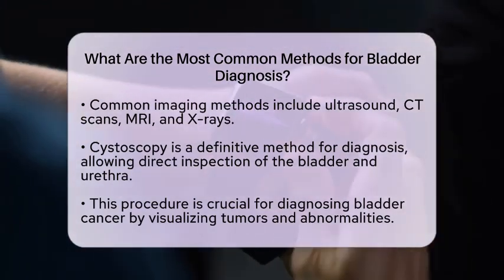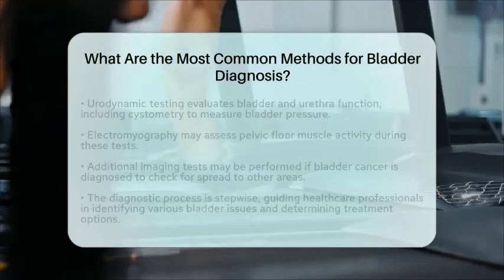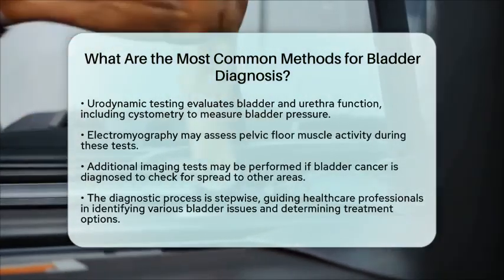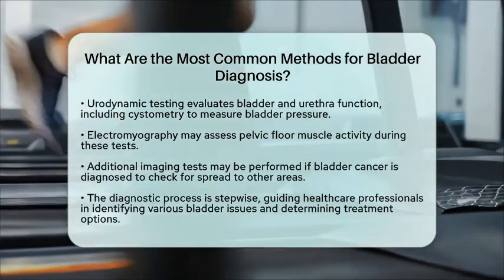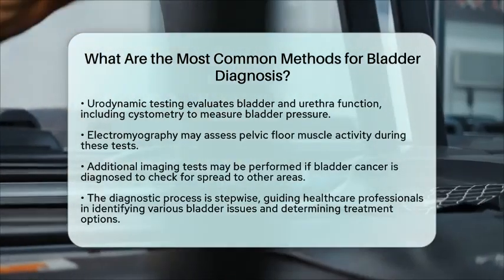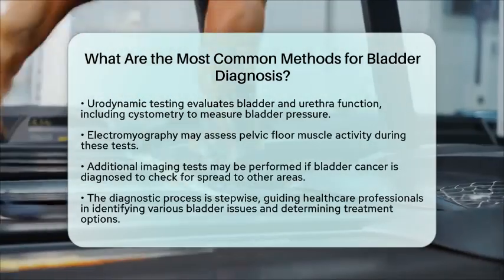If bladder cancer is diagnosed, additional imaging tests like positron emission tomography scans, bone scans, or chest X-rays may be performed to determine if the cancer has spread to other areas.